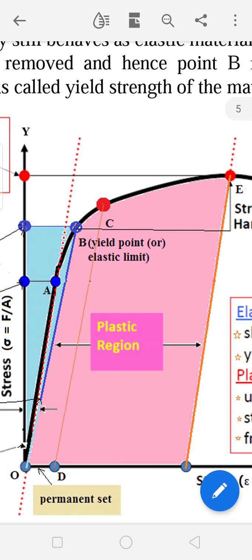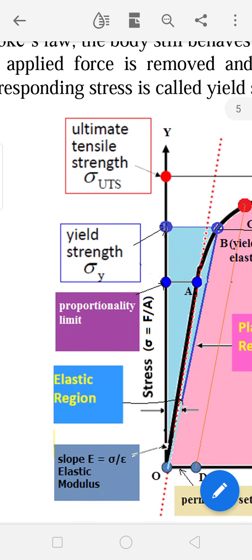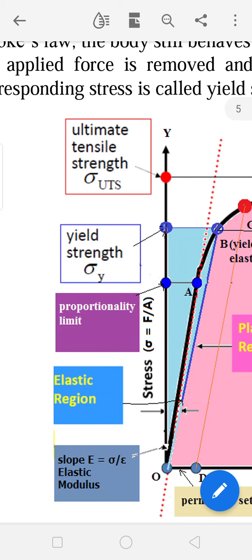So if the material is not getting destructed, in the deformation range or plastic region, we can apply as much stress as up to the y coordinate of E here. So that y coordinate related to E we call the ultimate tensile strength.